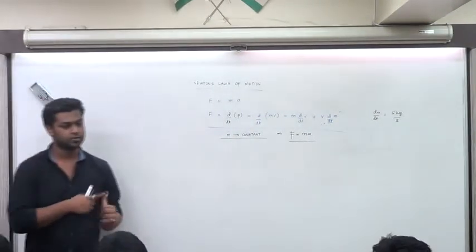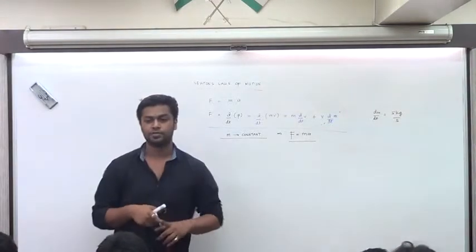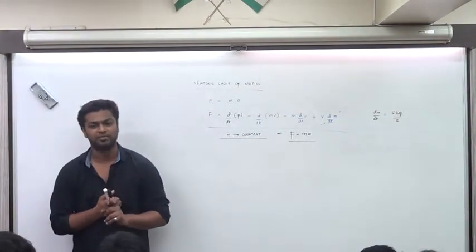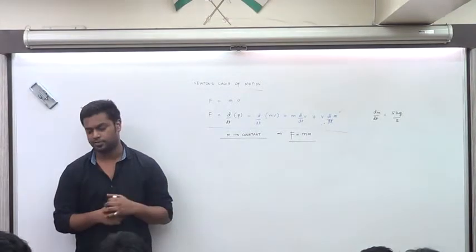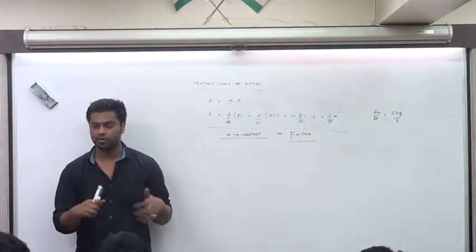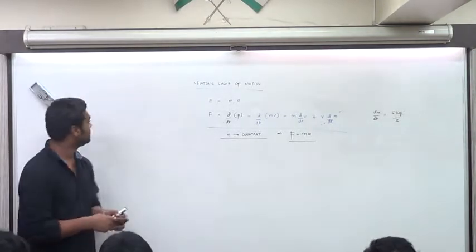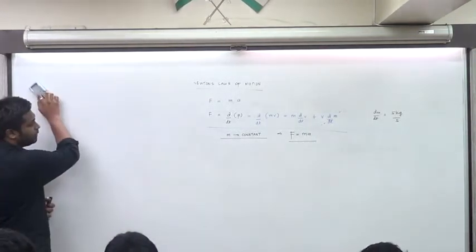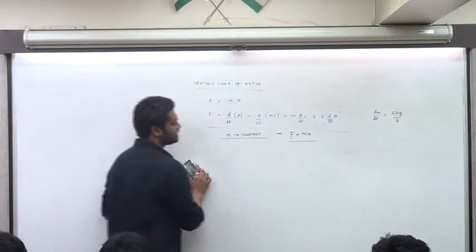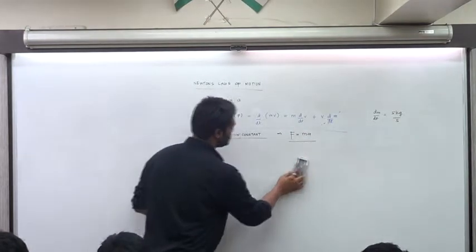We've spoken about the first law, second law. What remains? The third law. Every action has an equal and opposite reaction. So action-reaction pairing always exists. That is a fact. You cannot deny that. And to work with those examples, the first one we call the normal reaction. Just write down the normal reaction, please.